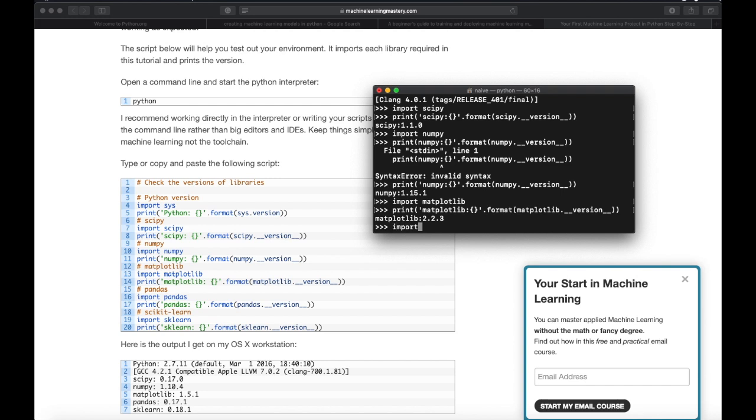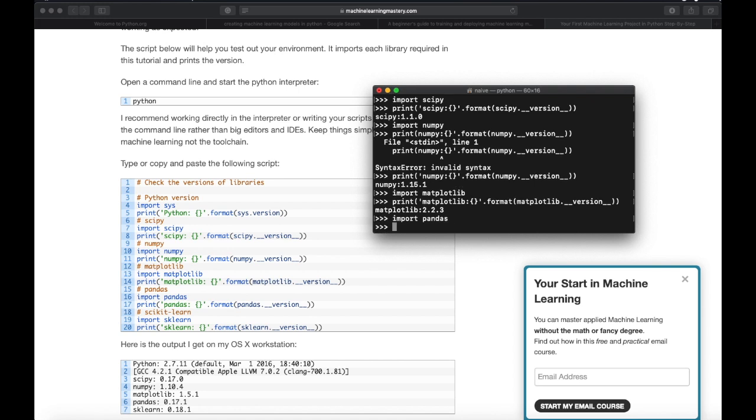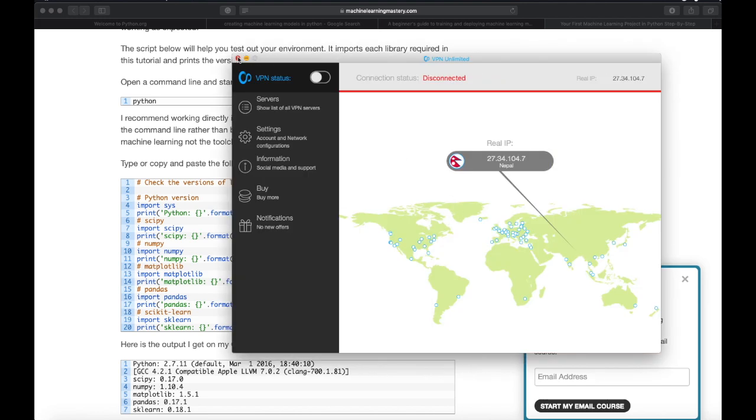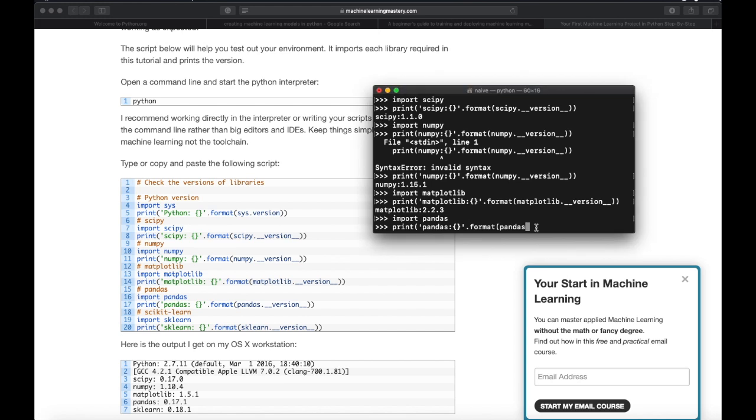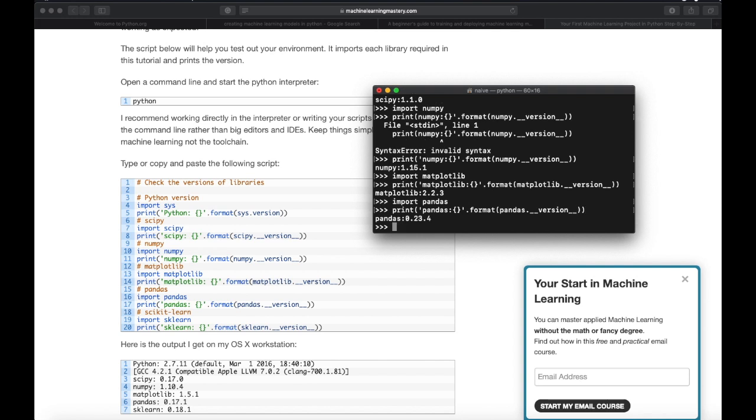I've heard a lot about pandas. Now finally I got a chance to work with pandas. So here we are, pandas dot format, pandas.__version__. Let's close it. Okay, it's pandas 0.23.4.